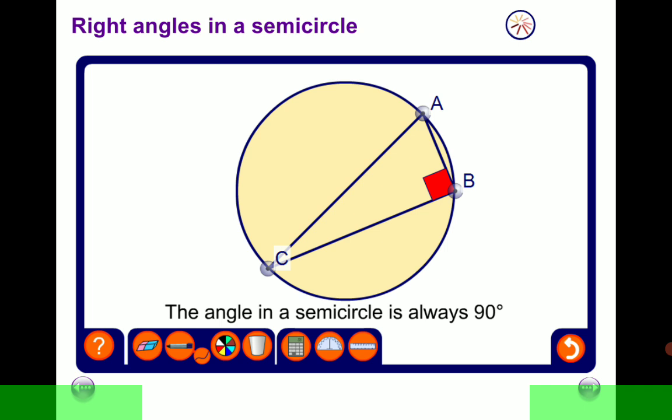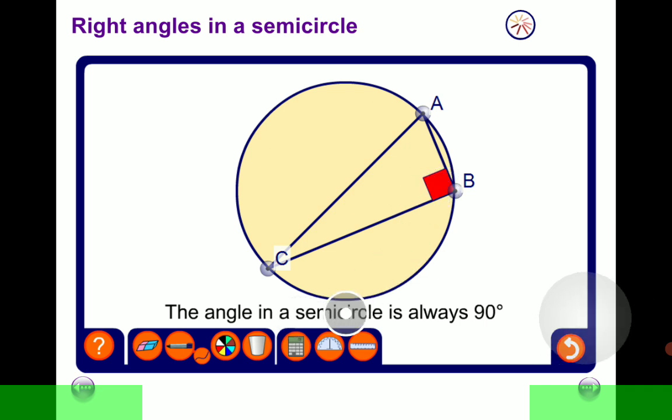the circle. Okay. The first theorem states that the angle in a semicircle is always 90 degrees. Consider this circle, which we already have defined, and consider the diameter AC. If we complete a triangle like that, this angle is always 90 degrees. That's a theorem.